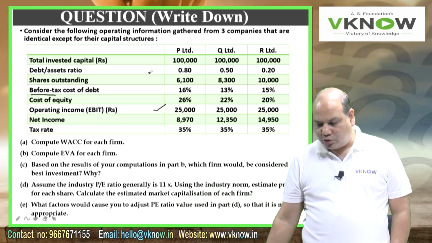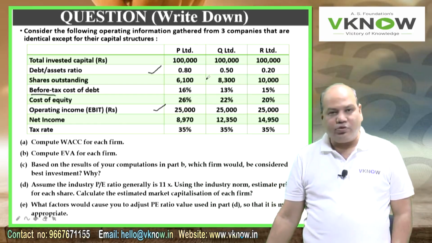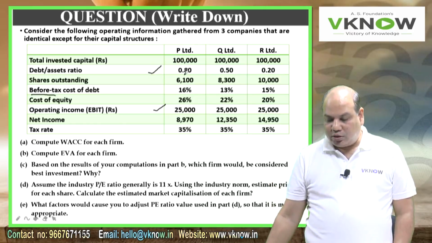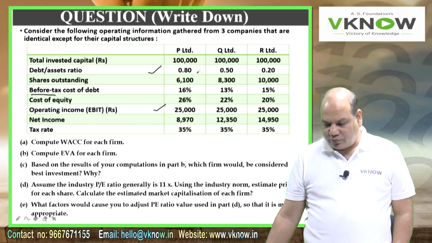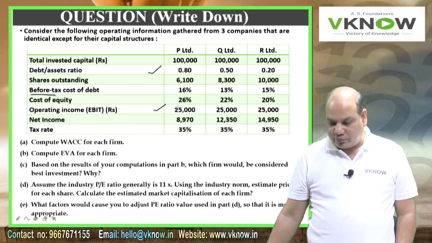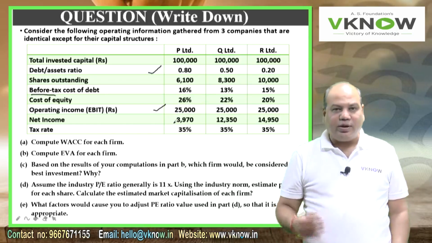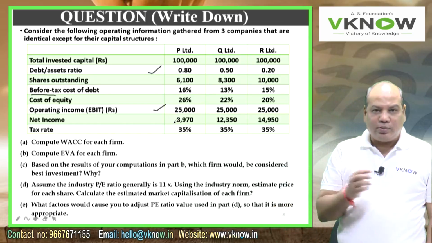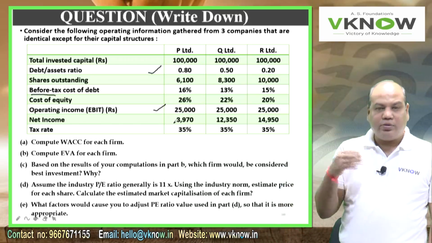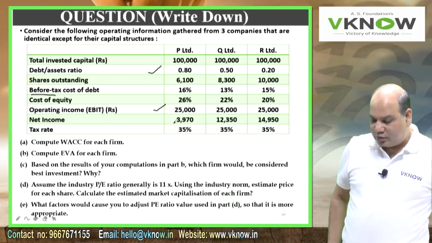If you see the debt to asset ratio, P Limited has more debt, R has the least debt. So P is the more leveraged firm, and because of the difference in debt equity ratio, even though the operating income is the same, the profit after tax is different because the interest amount will be different.